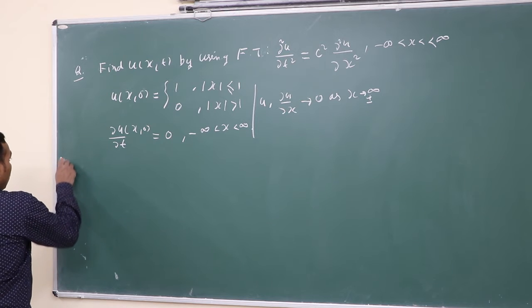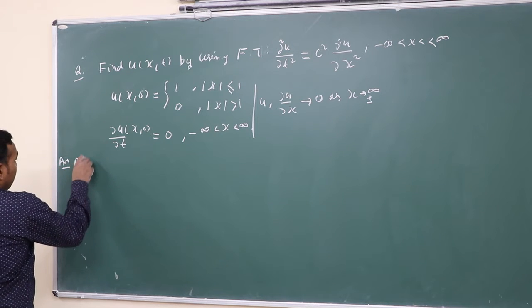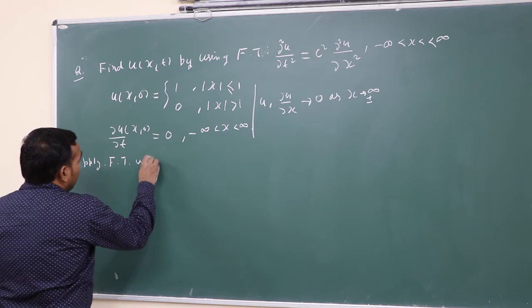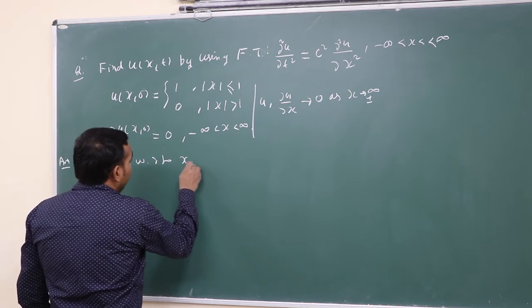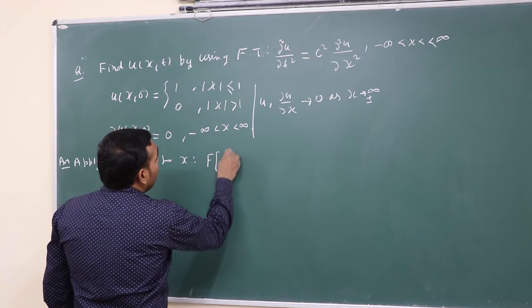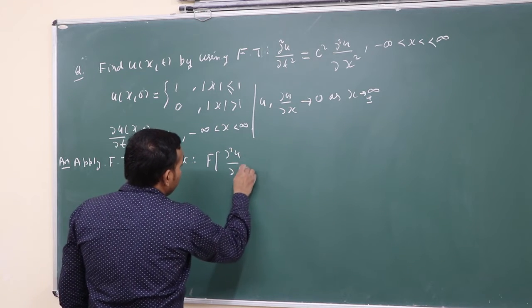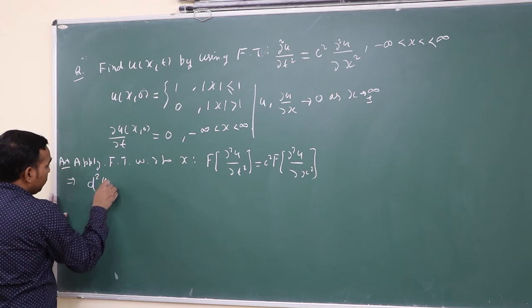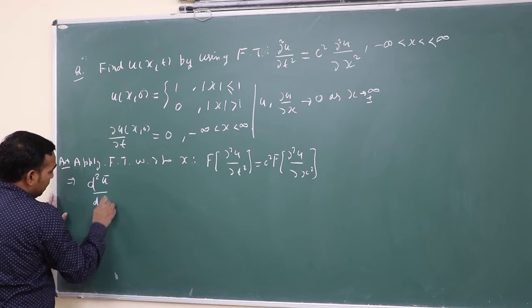After seeing the initial condition and this condition, we can solve this problem with the help of the Fourier transform. So apply the Fourier transform with respect to x. So del square u del t square becomes d square u bar upon dt square.